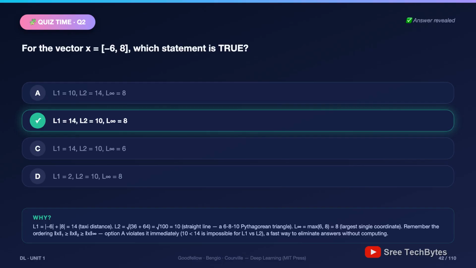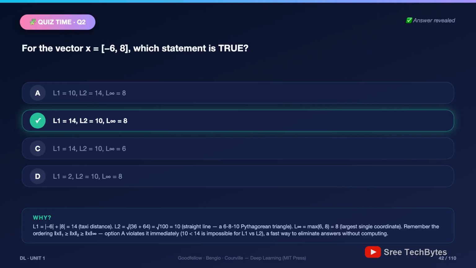Now the elimination trick in action. Option A claims L1 is 10, but L2 is 14, L2 bigger than L1. Impossible. Rejected without any arithmetic. And option D, L1 equals 2. That's the classic trap. Someone computed -6 plus 8 and forgot the absolute values. If that was you, no shame, just never again.